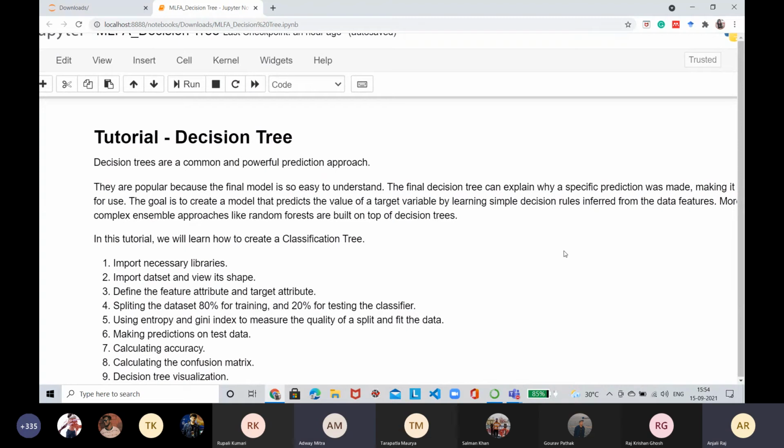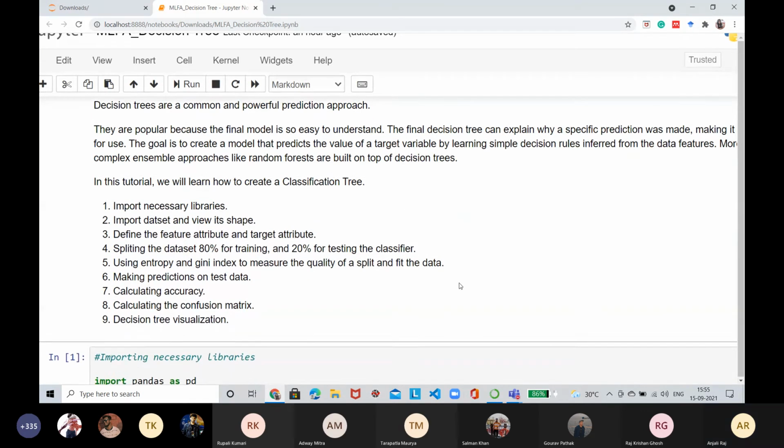Okay, so many ensemble learning approaches such as random forest, which you will be learning in due time in this course, are built on top of decision trees only. We'll now learn how to implement decision tree classifiers and regressors using the scikit-learn library. Our basic goal will be to create a model that predicts the value of a target variable by learning decision rules that are inferred from the data features. So let us now begin with it.